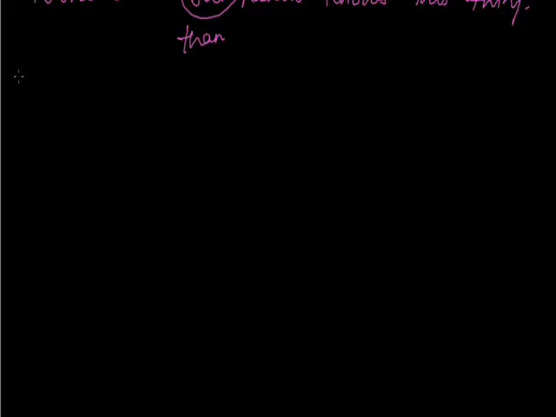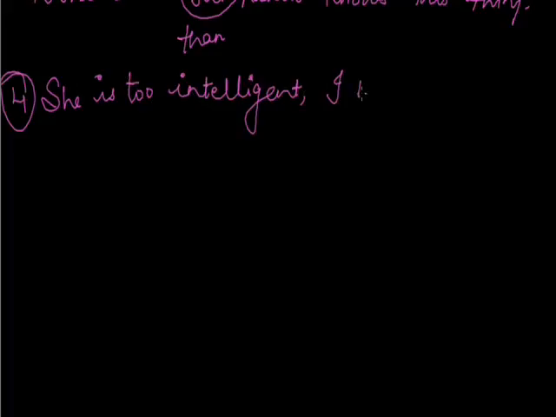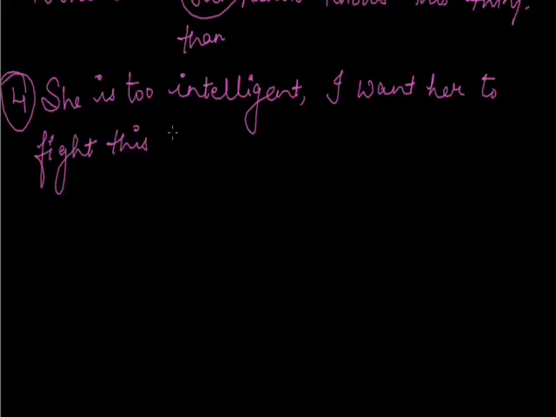Okay. Now fourth rule. She is too intelligent.